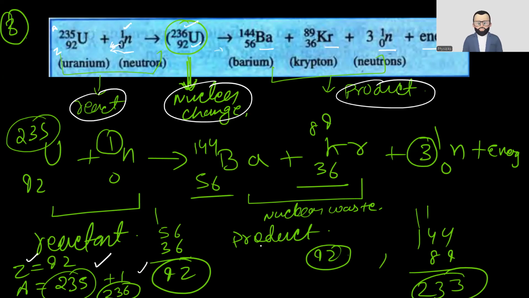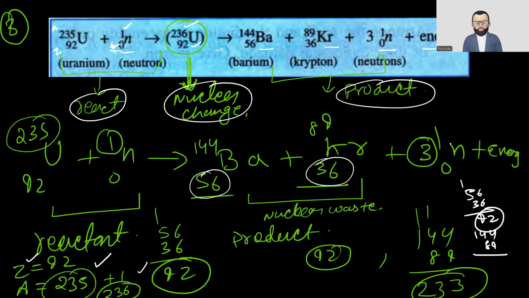Now, when it goes to the breaking point, what happened? This 92 starts to break into 56 plus 36. If you add 56 plus 36, that is 92 again. And 144 plus 89, and 3 times this one, so basically just add these out and you'll get this 235 only. Getting my point? So it follows the law of conservation of mass, or conservation of energy too. Let's go with the next one.